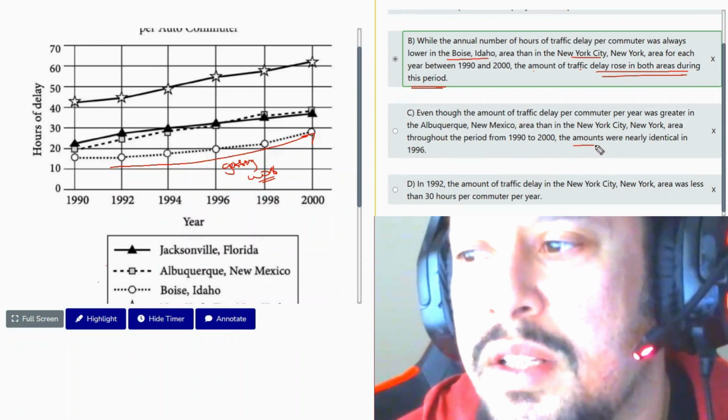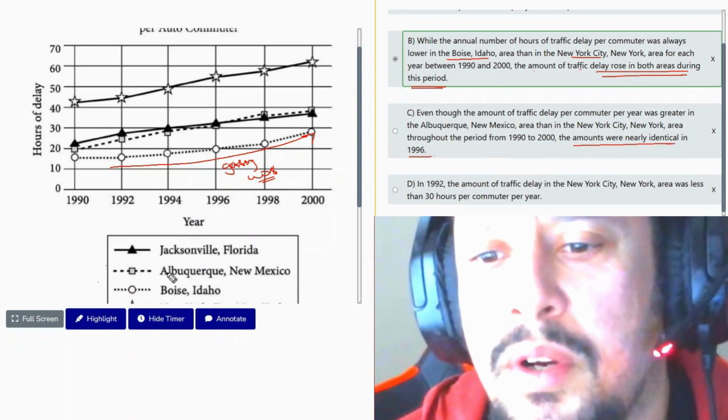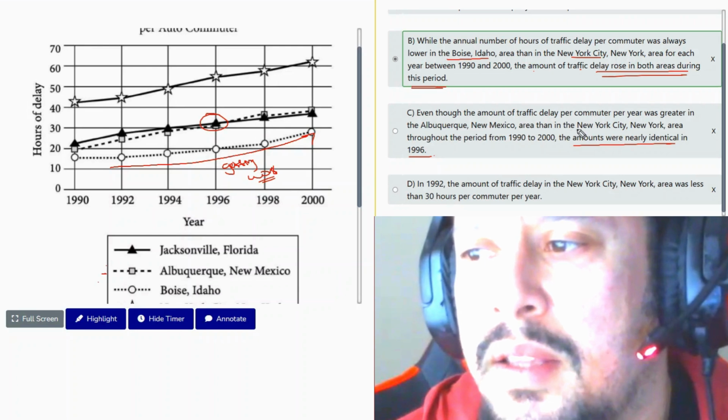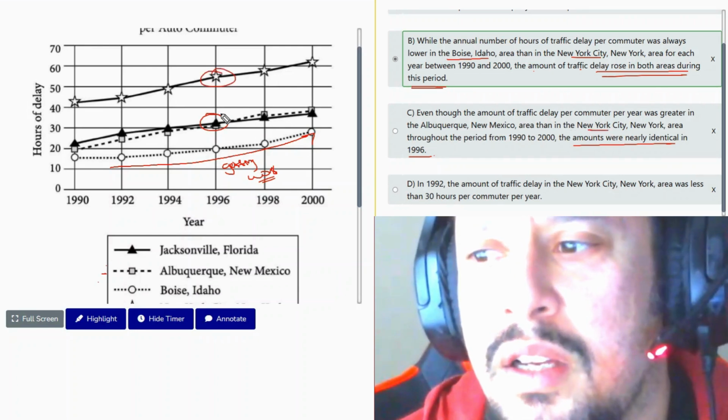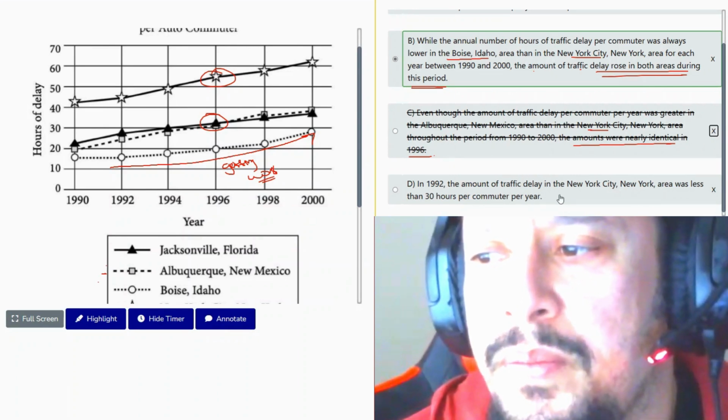Here it's just telling us the amounts were nearly identical in 1996 between the traffic in Albuquerque, New Mexico, and than in New York City. I mean, it's actually not identical either. So answer C is inaccurate information.